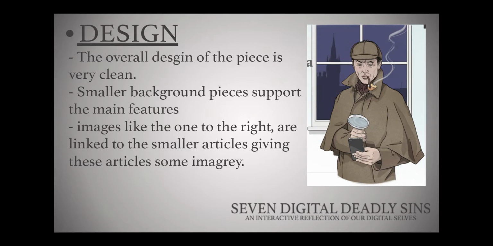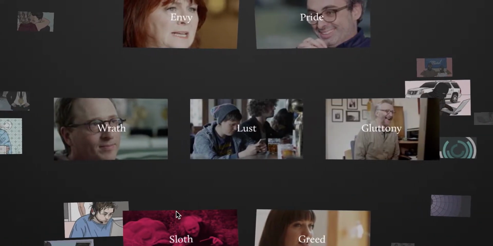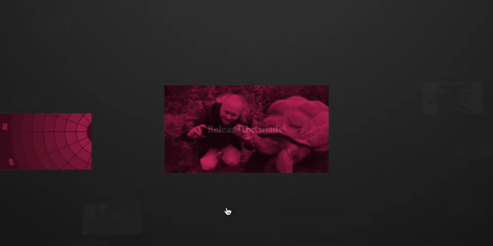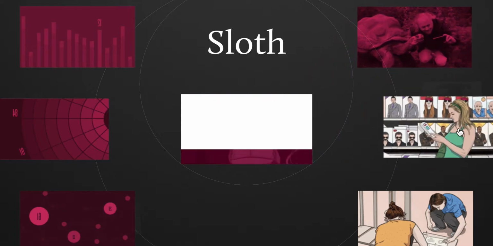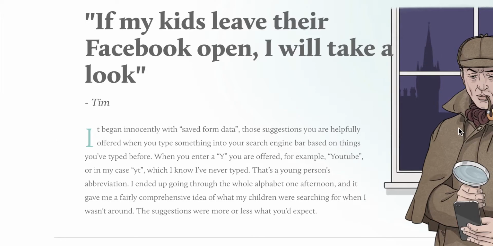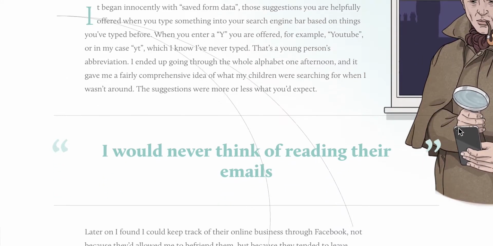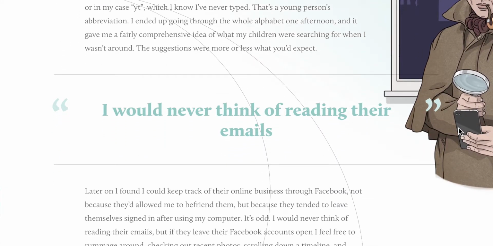The overall design of the 7 digital deadly sins piece is very clean and minimal. The floating grid slides smoothly with the cursor as you move it around the screen, with the main images for each sin staying in the front and the other images farther away moving along a spherical path. Once you click on a sin, there are smaller images in the background with different geometric motifs of lines and shapes. The color scheme of the website consists of shades of gray with bright colors like magenta for contrast. The articles within each sin are usually paired with a picture to give the content some imagery, like this picture of a Sherlock Holmes-esque detective scrolling through his phone, paired with the article called I Spy on My Kids.